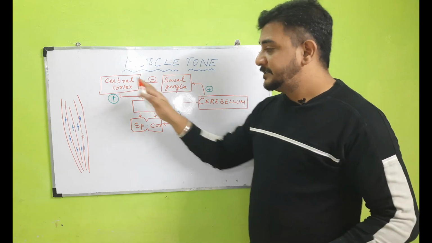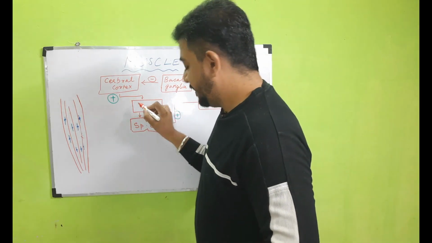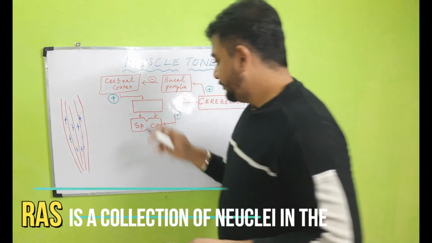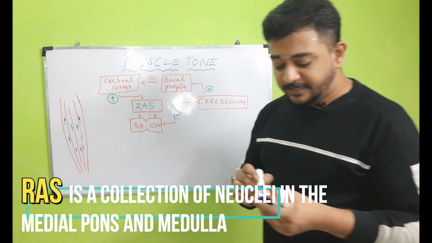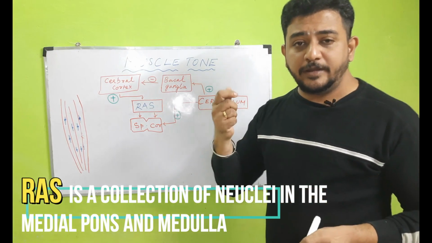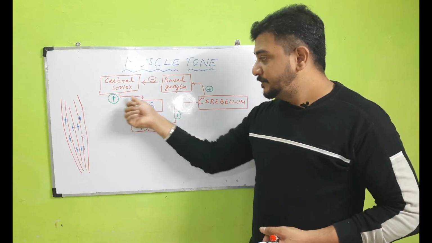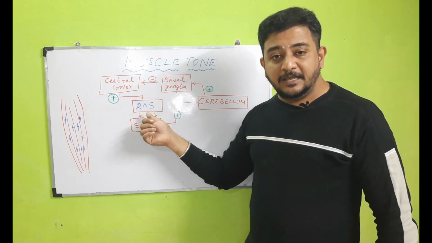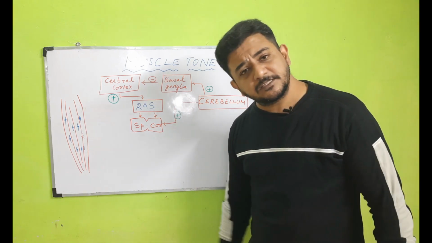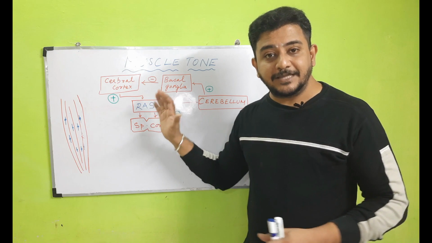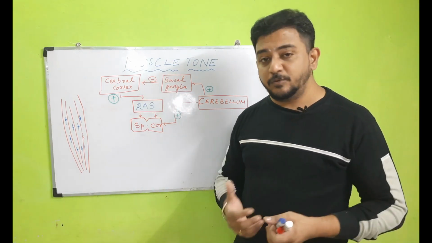So how the cerebral cortex is getting connected to the spinal cord for tone maintenance is through a system called the RAS. We have already seen that, reticular activating system. This reticular activating system is almost like an on and off switch for a human body. So that is why this influence of the cerebral cortex on the RAS is very vital for influence of the spinal cord. When a person is sleeping, what happens? When he is sleeping, this RAS is going to shut down and the patient's body is going to be completely relaxed. There won't be any tone at all.